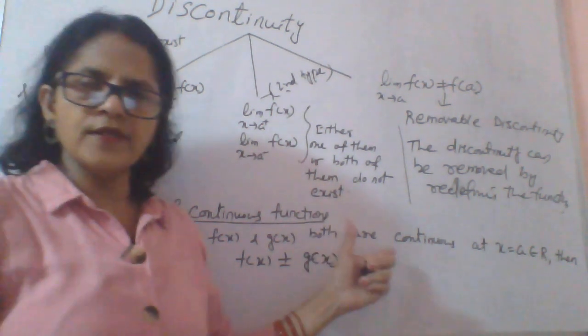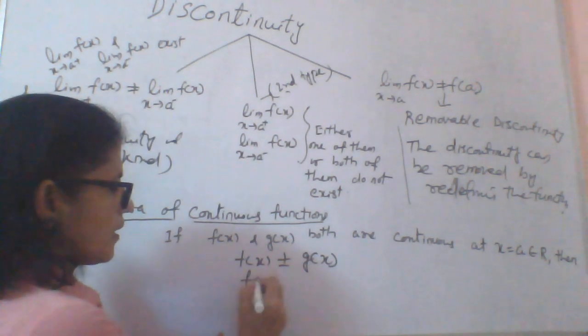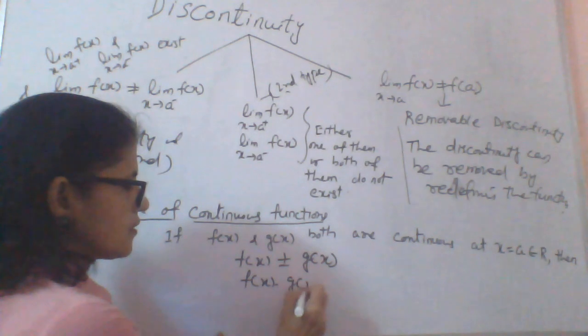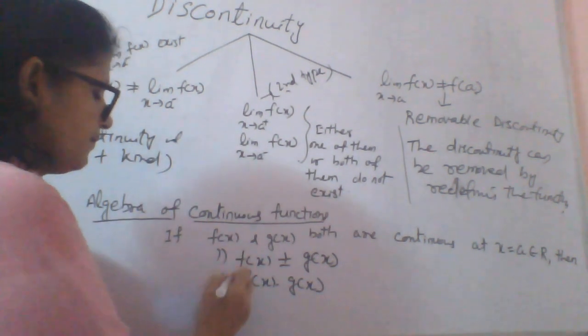Again, the domain remains the same. Also f(x) into g(x), the product of two continuous functions, is continuous.